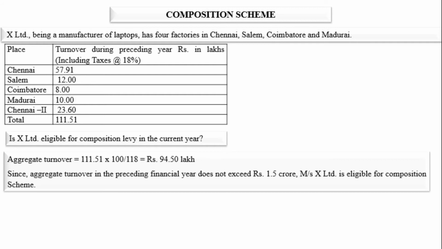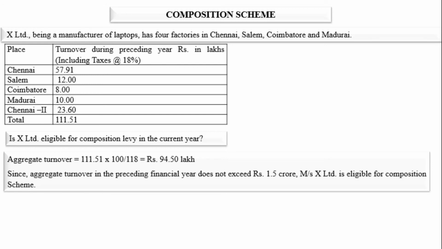Now this formula is used to convert turnover including tax into turnover excluding tax, and you don't have to do anything else. You just multiply total turnover by 100 and divide by 118. How does this 118 come? 100 plus rate of GST. So 100 plus rate of GST, which is 18, that is 118.